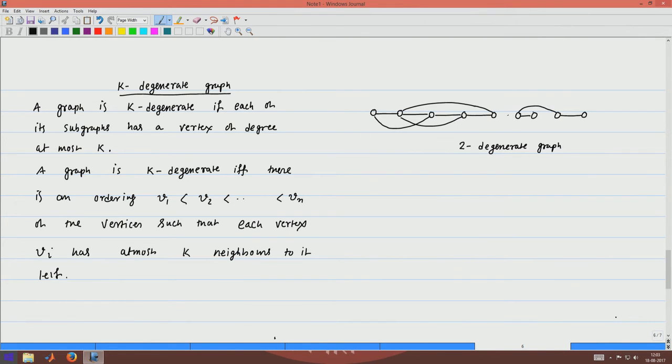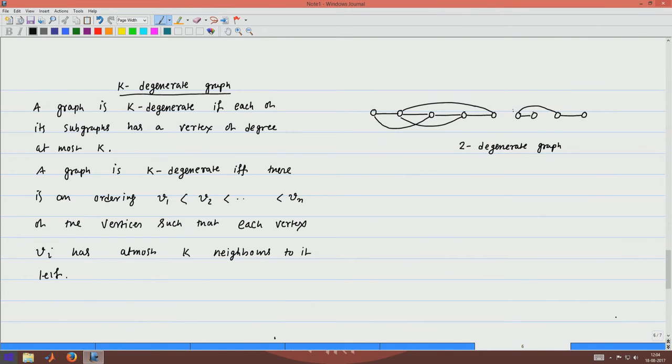So, this linear ordering makes sure that whatever subgraph you take of this graph, the rightmost node has at most 2 degree.